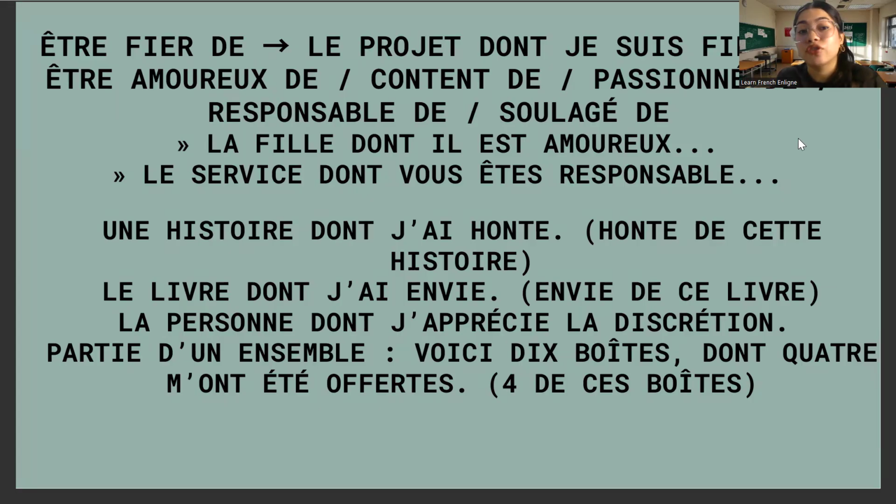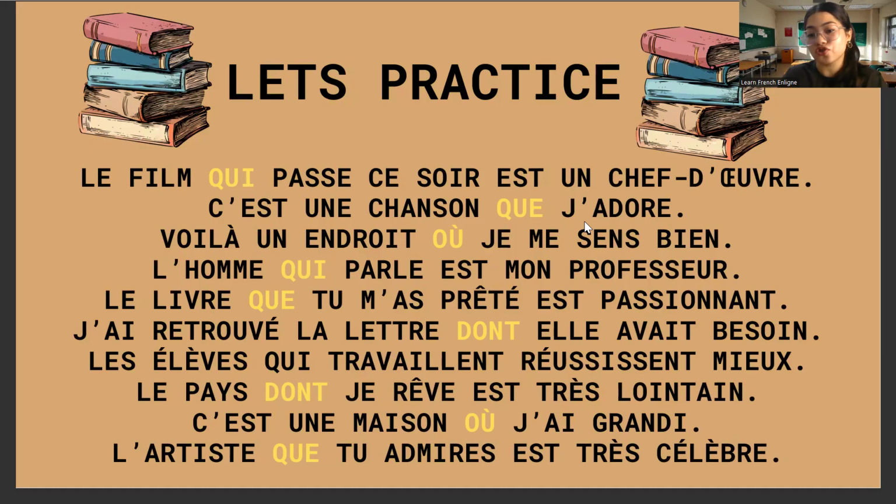There are some more. Être fier de, to be proud of something. Être amoureux de, content de, passionné de, responsable de, soulagé de. So everything that comes with de has the capacity to use dont. Une histoire dont j'ai honte. Le livre dont j'ai ennui. So there are a lot of examples. You can go through these examples. And if you have any questions, you can just drop a comment and we'll help you out. Let's practice some of them.